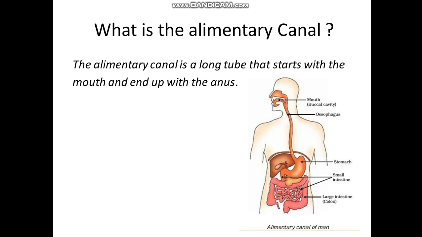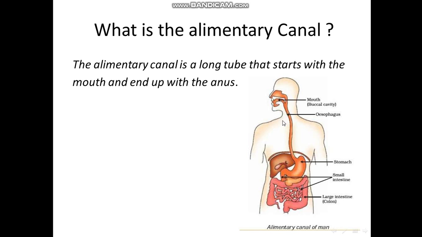So now, what is the alimentary canal? The alimentary canal is a long tube that starts with the mouth and ends with the anus. This is the mouth, okay, and this is the esophagus, and then the stomach, small intestine, and the large intestine, and the anus is here.